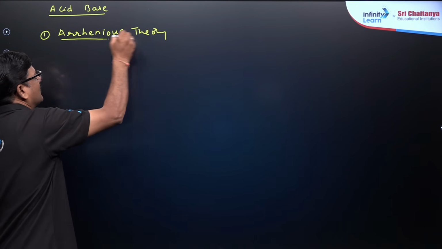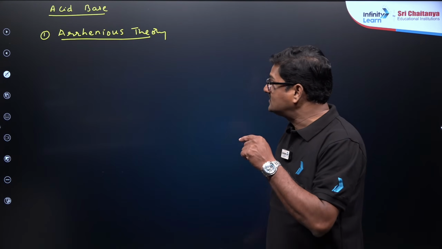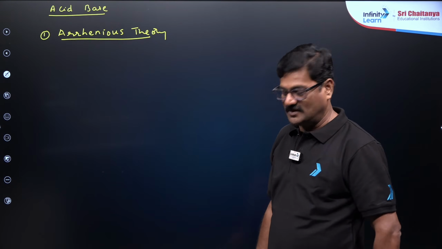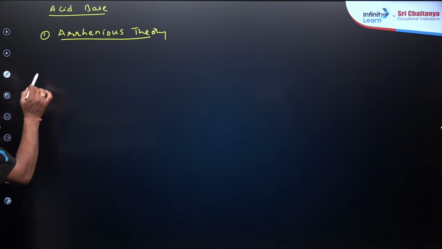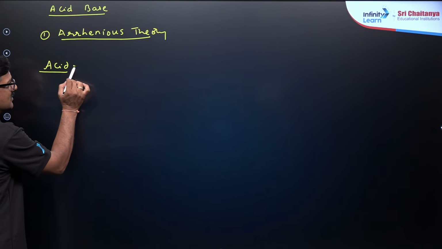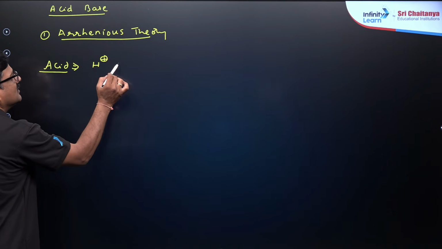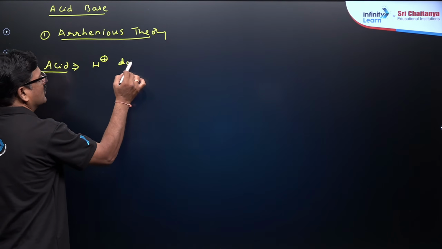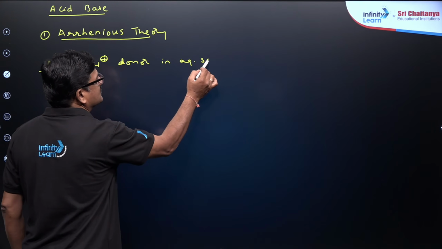Arrhenius theory of electrolytes we completed, and we are in acid base theory, Arrhenius acid base theory, where an acid is said to be the substance which, when you dissolve it in water, generates H+ ions in the aqueous solution. H+ donor in aqueous solutions.